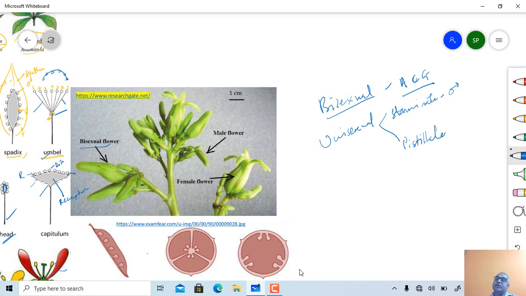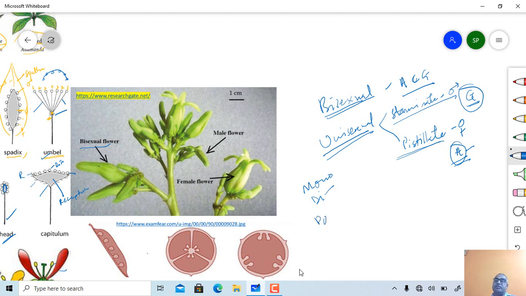In staminate flower, the whole of the gynoecium may be absent or it may be sterile, while in case of pistillate or carpellate flower, the whole of the androecium is usually absent, or if present, then it is sterile. So this one is a unisexual one, and this one is a bisexual one. And based on this, the plants may be considered as a monoecious plant, dioecious plant, or maybe polygamous type of plant. Okay, what is a monoecious plant?